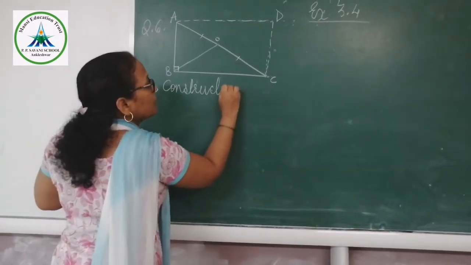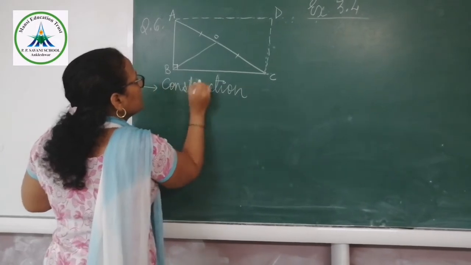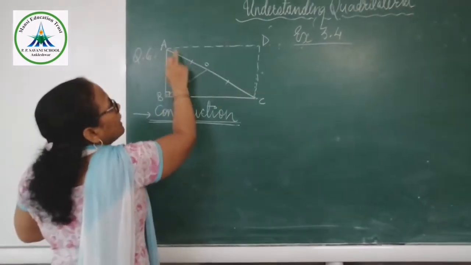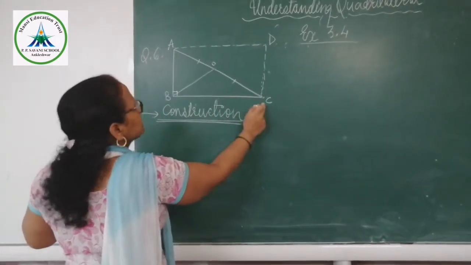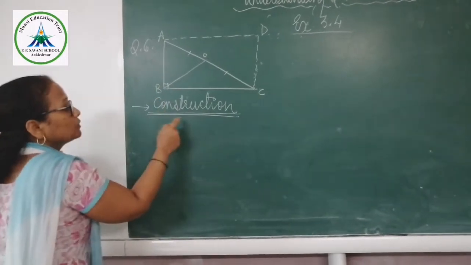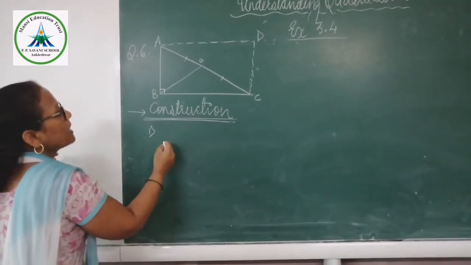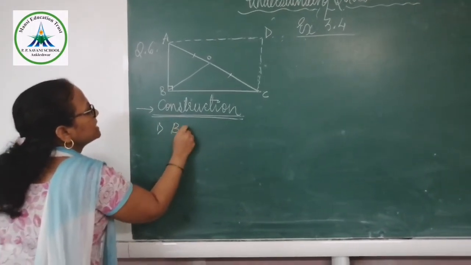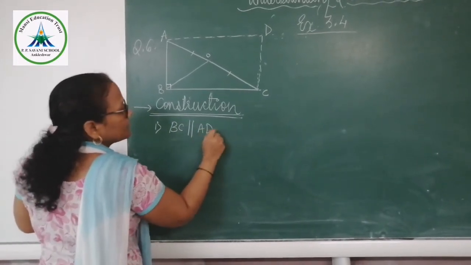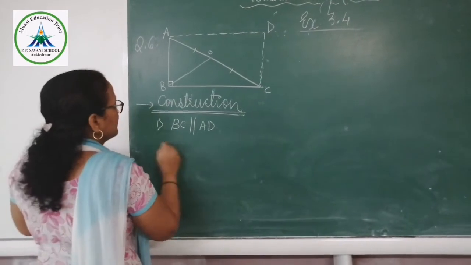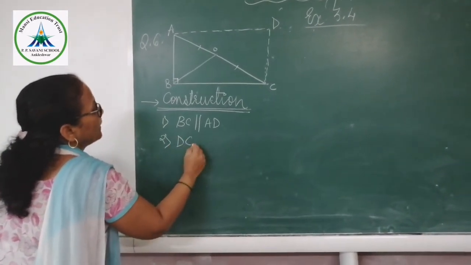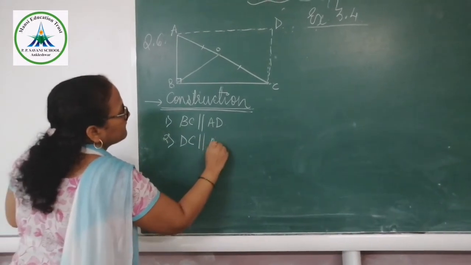Because here they have not given it to you, here you have done a construction in which you have drawn AD parallel to BC, and DC parallel to AB. So in the construction, you have to write BC parallel to AD, and second, DC parallel to AB.